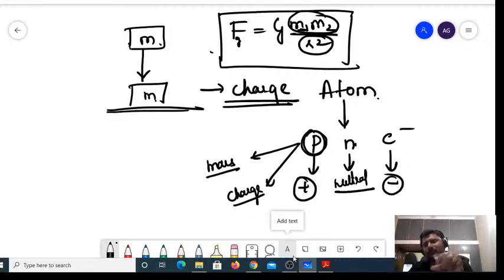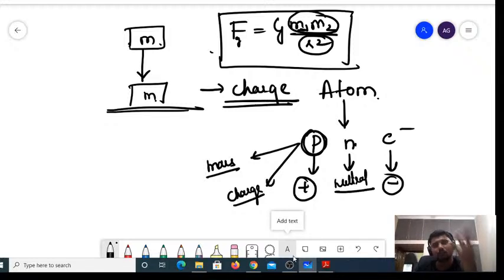Because of mass, see, if I consider a tennis ball, how many atoms will be there? There will be crores and crores of atoms. If each atom has one proton, how many protons do you have? Crores of protons. If each atom has one electron, you have crores and crores of electrons together.